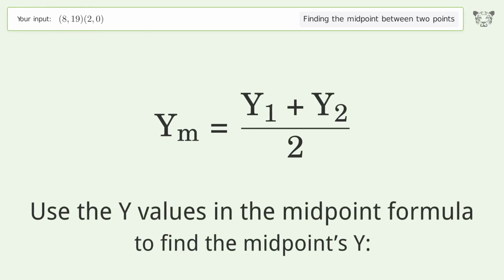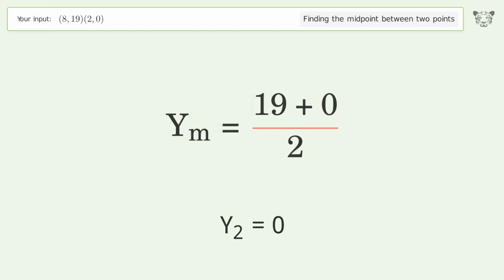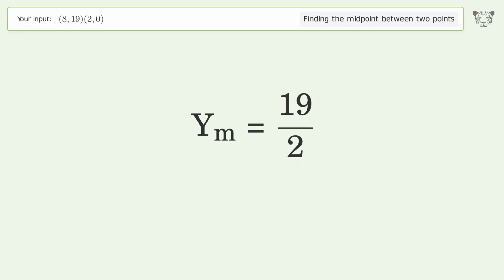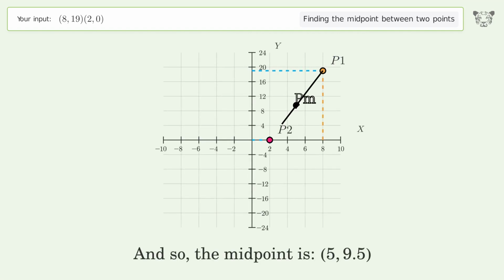Use the y values in the midpoint formula to find the midpoint's y. y1 equals 19. y2 equals 0. Simplify the arithmetic. And so, the midpoint is 5, 9.5.